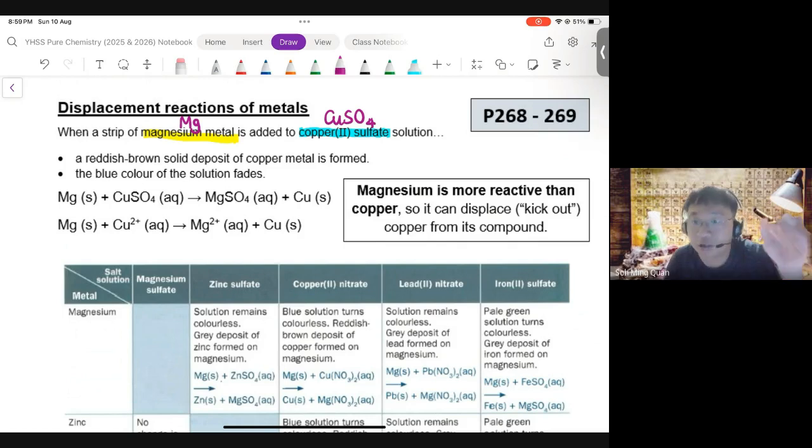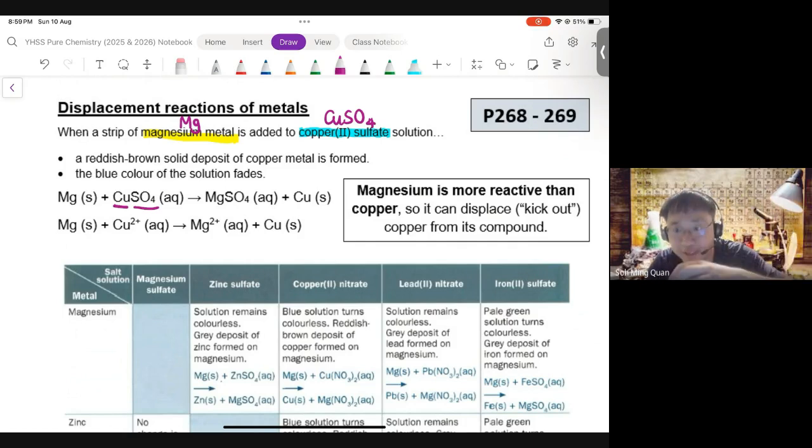When I add the magnesium metal into copper(II) sulfate, something amazing happens. All right. What is this thing that happens? Magnesium is able to displace copper. It's able to kick copper out from the compound. At first, copper and sulfate are together. Magnesium, as the third party, comes in and kicks copper out. This kicking out of copper is called displacement. We say that magnesium can displace copper from its compound. Copper was together with sulfate, it got displaced by magnesium.